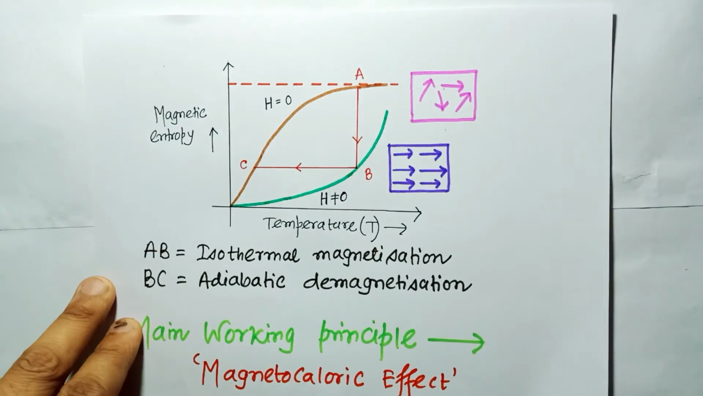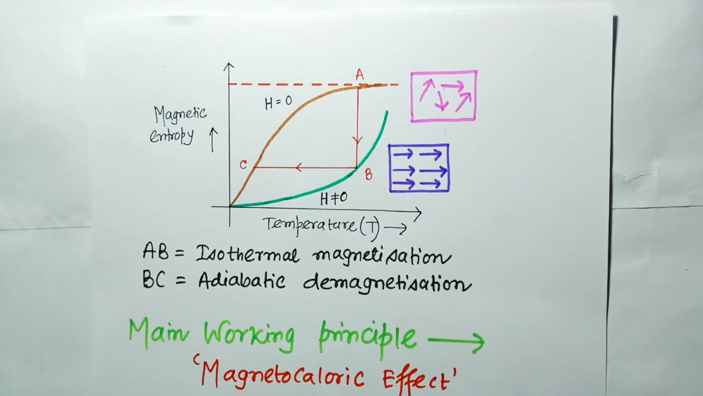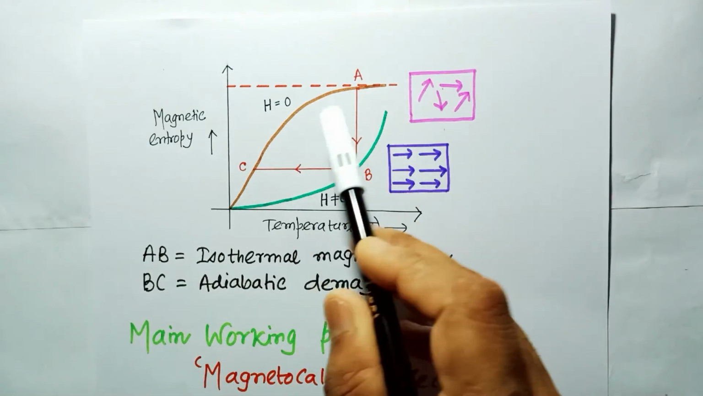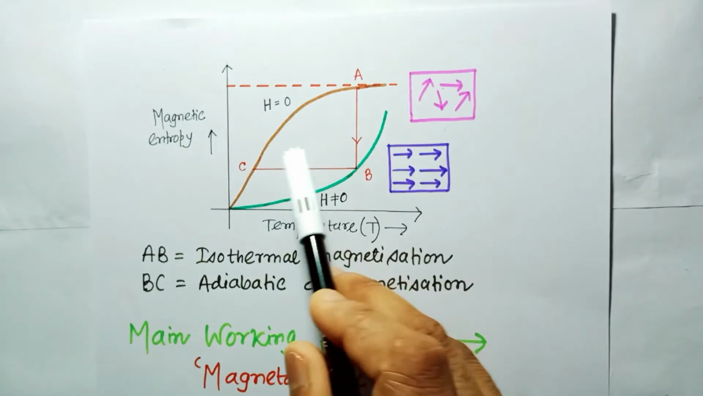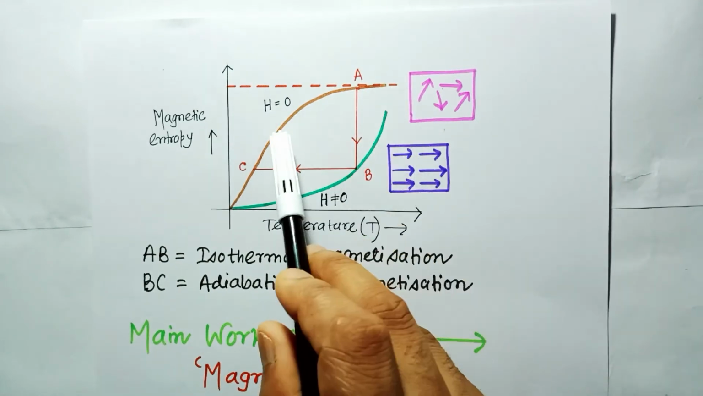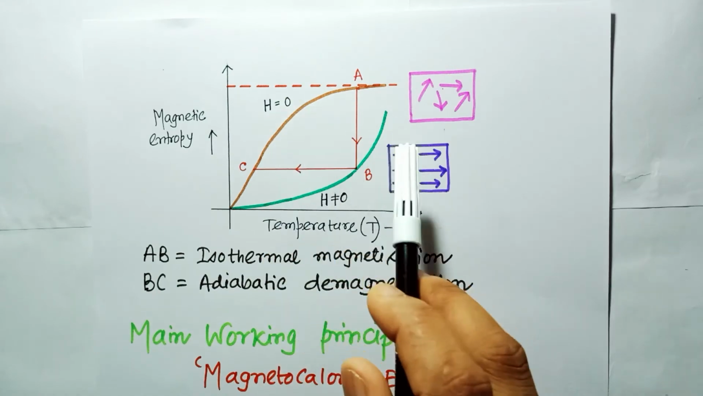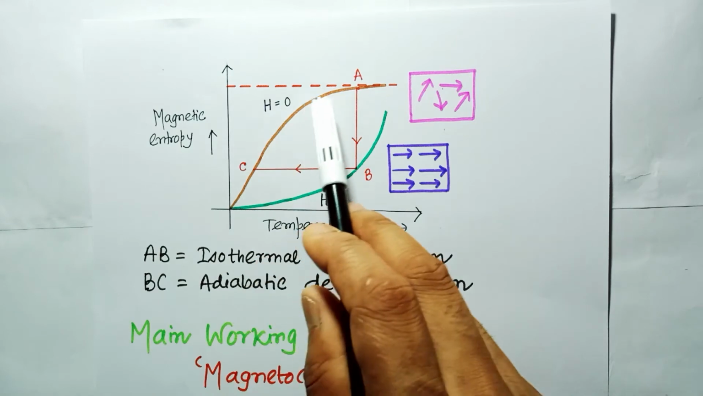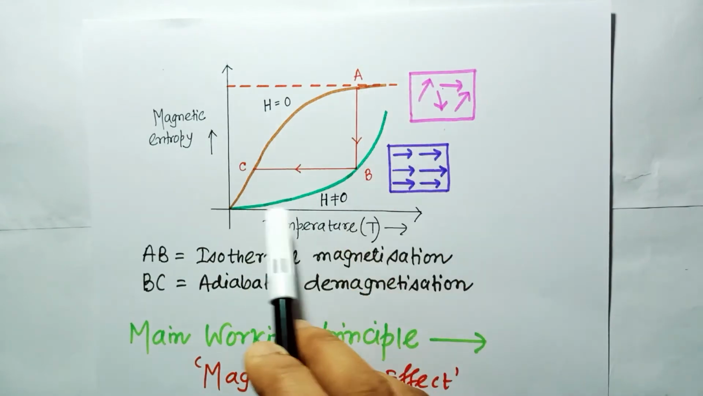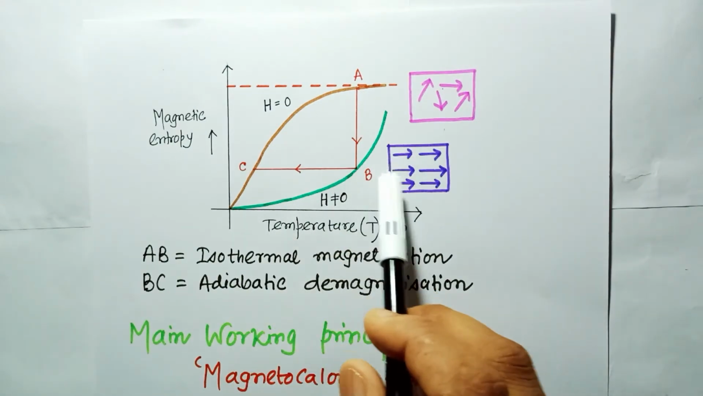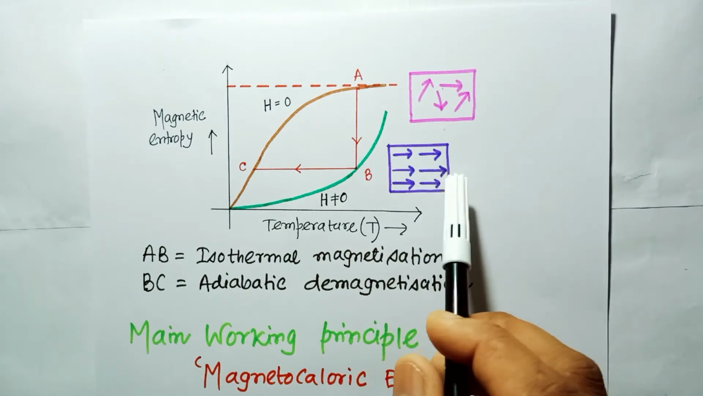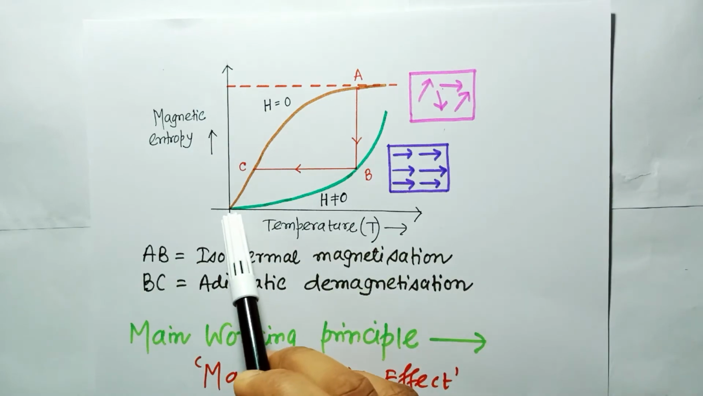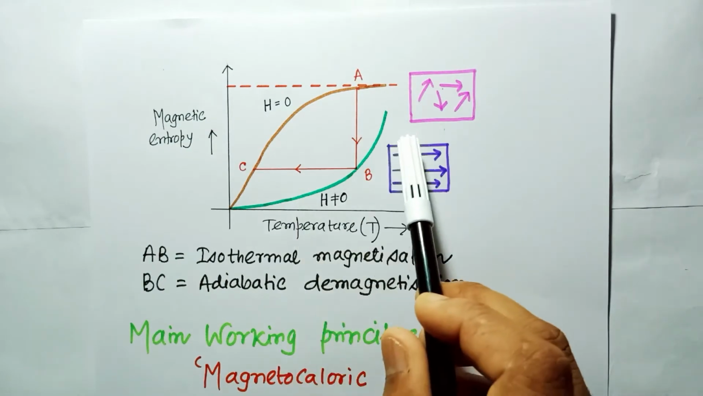Now you can see from this plot the variation of the magnetic entropy with the temperature, in the presence of the magnetic field and in the absence of the magnetic field. So when H is equal to 0, the magnetic dipoles are randomly oriented, so the magnetic entropy will vary in this fashion, and when the magnetic field is not 0, you can see here that the magnetic dipoles are perfectly aligned in some specific direction, so the change of the magnetic entropy with temperature will be like this.